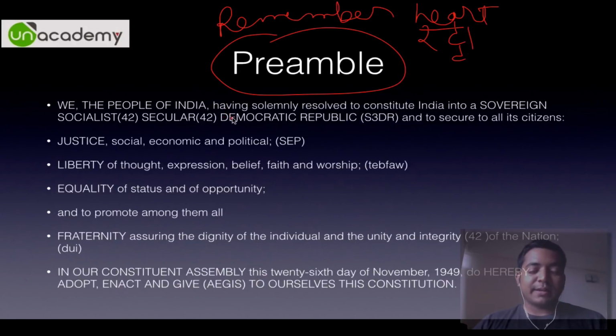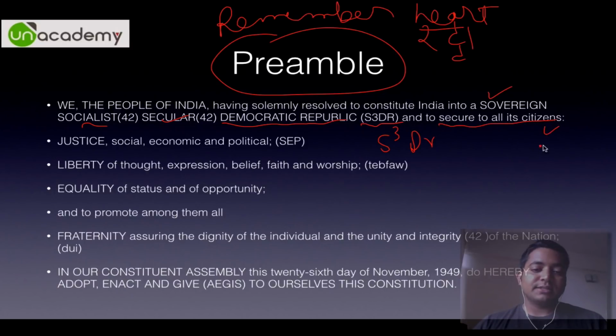So it starts with, I remember it by heart: We, the people of India, having solemnly resolved to constitute India into a sovereign, socialist, secular, democratic republic. The word sovereign was already there. Socialist and secular were added by the 42nd Amendment Act 1976, in the democratic and republic. You can remember it by S cube D R, S cube, Shashi Shekhar Shukla or whatever. If you remember S3DR, it helps in recalling later.